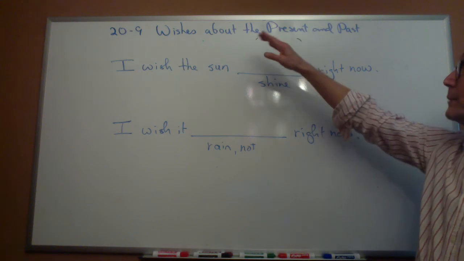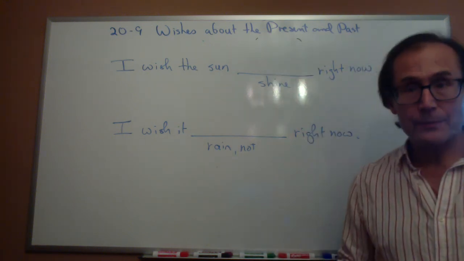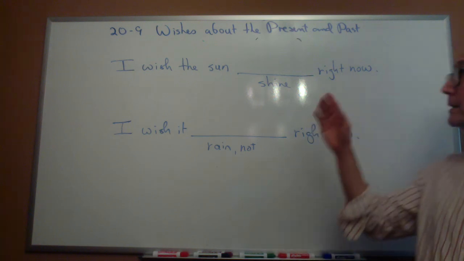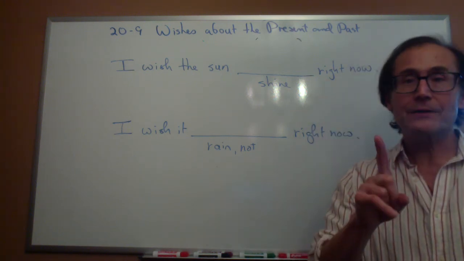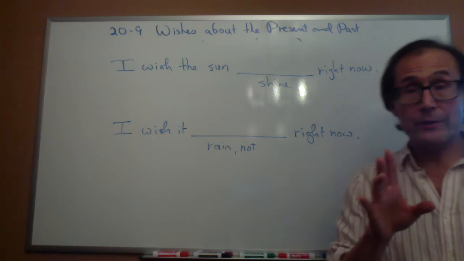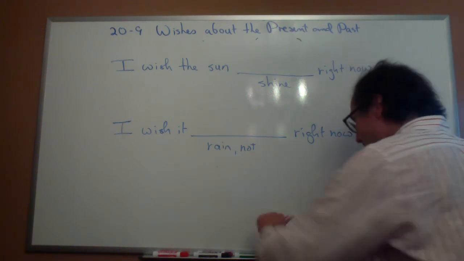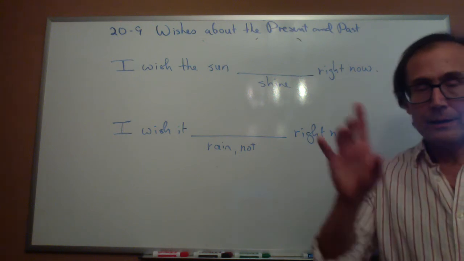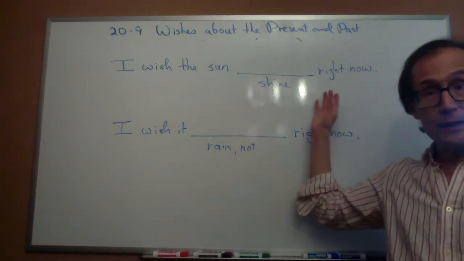So imaginary simple present uses simple past. Imaginary right now will use imaginary present progressive. How do I do imaginary present progressive? Well, take a minute, look at this. I wish the sun blank shine right now.